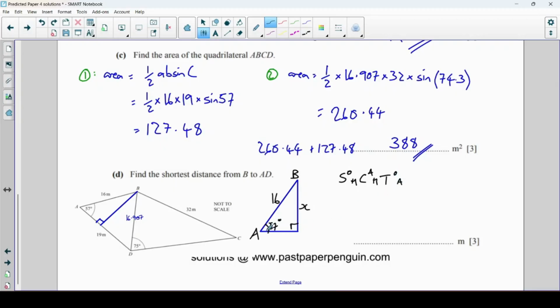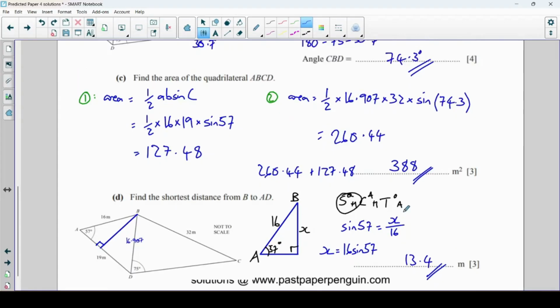Okay, here I have the opposite side and the hypotenuse. So that's SO. So here we go, I'm going to write sine 57 is equal to the opposite side, x, over the hypotenuse, 16. So that means that x is equal to 16 sine 57, and then I'm going to put that into my calculator, 13.4.